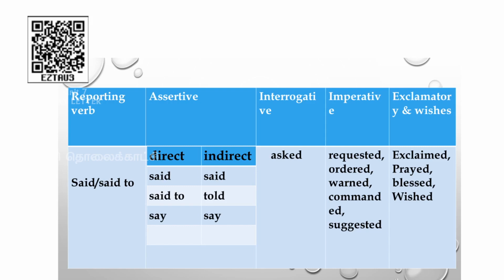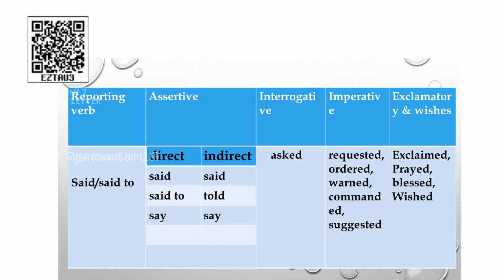First of all, you have to note down certain words that change from direct to indirect. The word said will remain as said in indirect. The word said to will be changed to told in a declarative sentence.